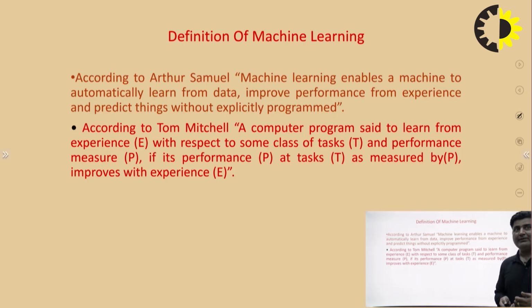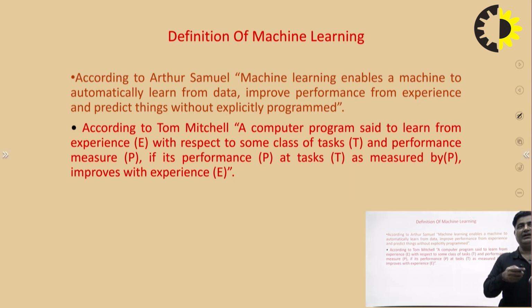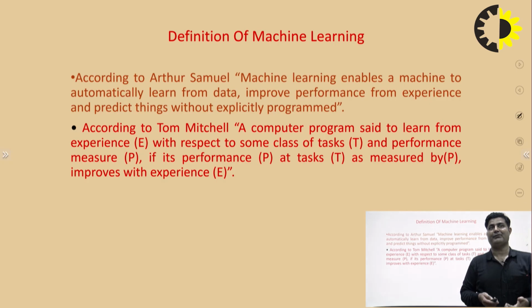A computer program is said to learn from experience E with respect to some class of task T and performance measure P, if its performance at task T, as measured by P, improves with experience E. So what is the main purpose of this? We train a model on the basis of previous data, and we provide some task to the machine. On the basis of the previous data, it gives the answer, and to perform its task, we try to improve the performance of the model. This is the main purpose of machine learning, right?